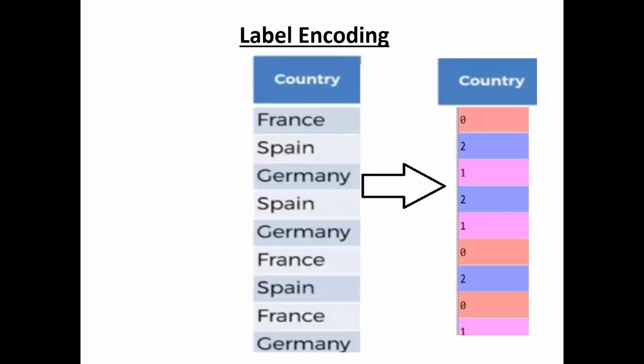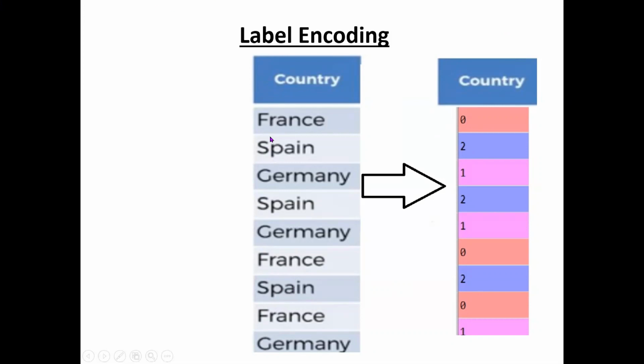So what is this label encoding? For example, consider this example. France, Spain, Germany. So I assigned France with 0, Spain with 2, and Germany with 1. So this is one type of encoding technique. We changed country names to numbers. Now these are numbers, and your machine learning algorithm is easily applicable to these numbers. This is a very simple encoding technique. You assign 0, 1, 2, 3, 4, 5 like those numbers to these country names.